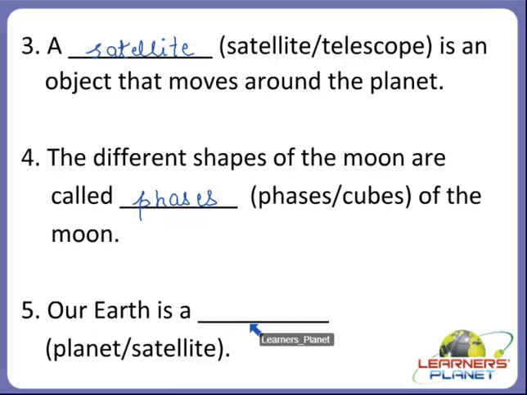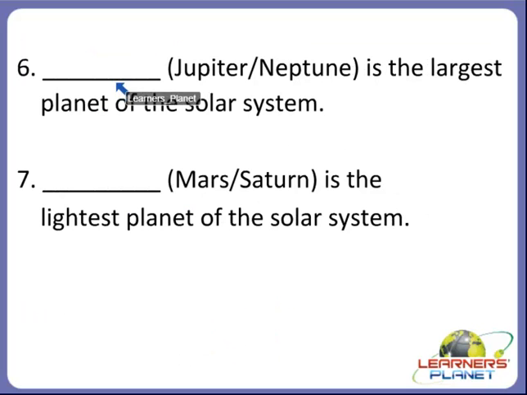Our earth is a dash. Yes children, our earth is the only living planet or satellite. Yes, our earth is a planet on which we live. Alright children, now the next one.